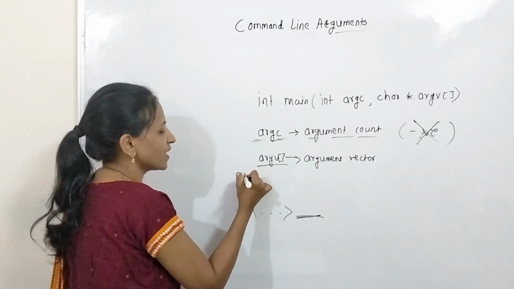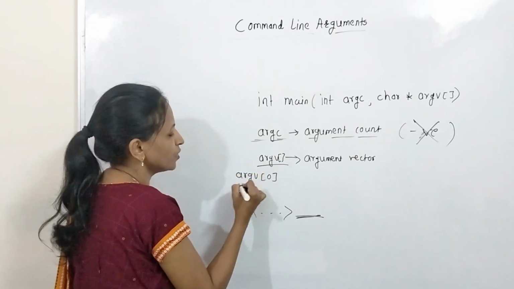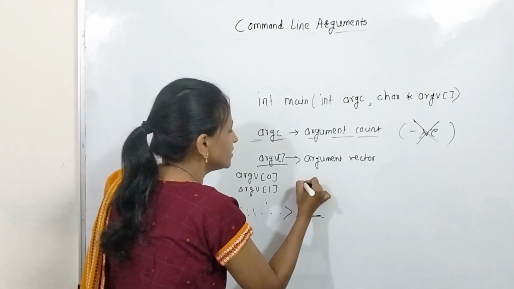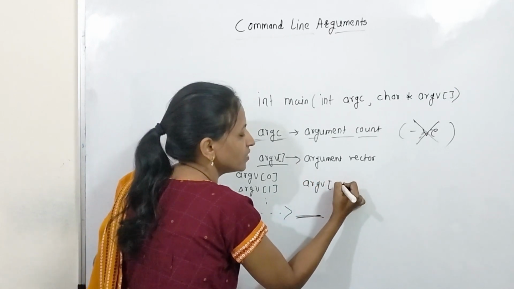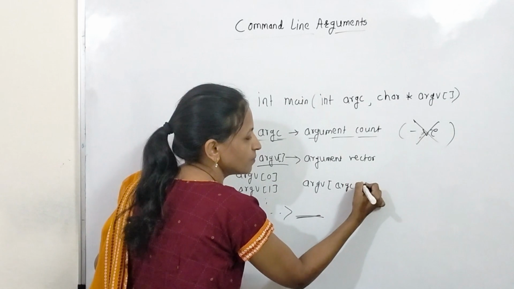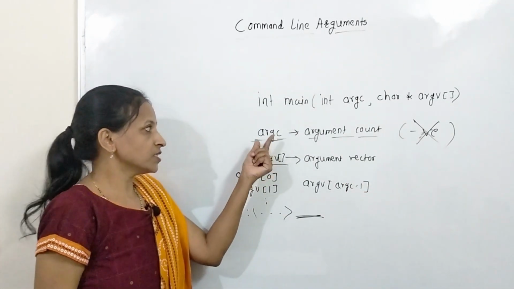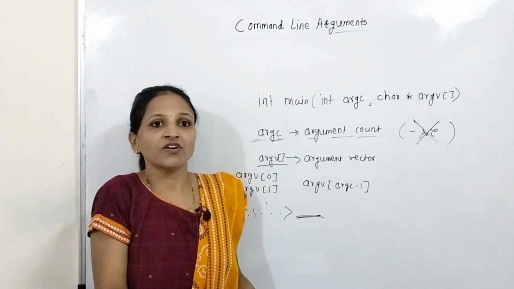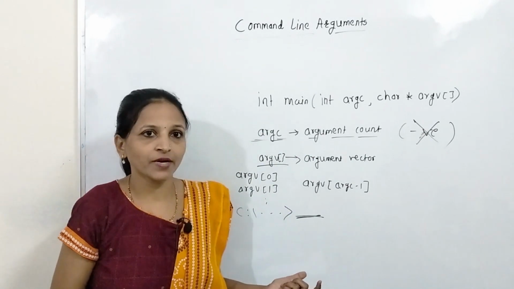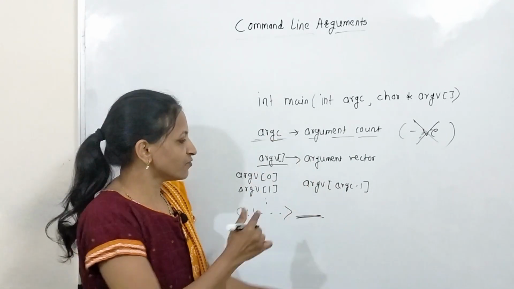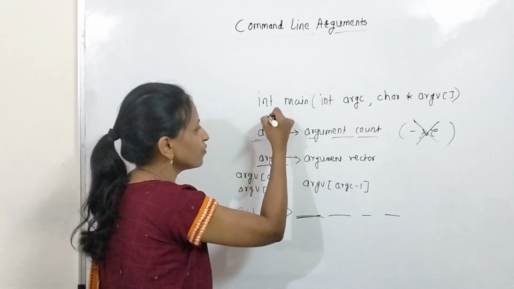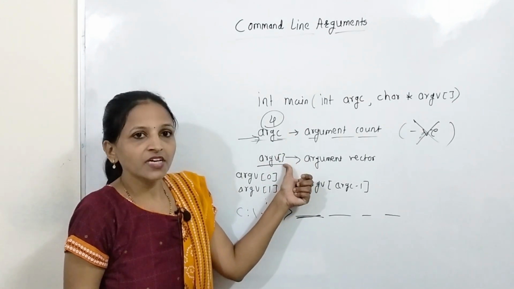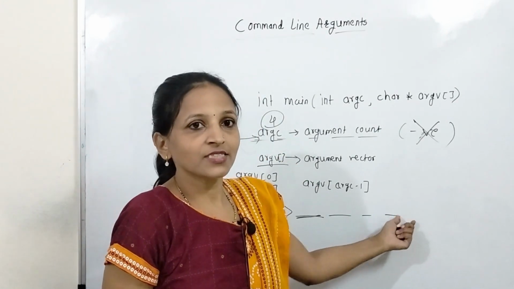The first element of that array will be ARGV of 0, then ARGV of 1, and so on, up to ARGV of ARGC minus 1. Why? Here ARGC holds the argument count: how many arguments you have passed while calling the main function, while executing that program. If you have passed, let's say, 4 arguments, that value 4 will be inside ARGC. And in ARGV, all those arguments' addresses will be there.